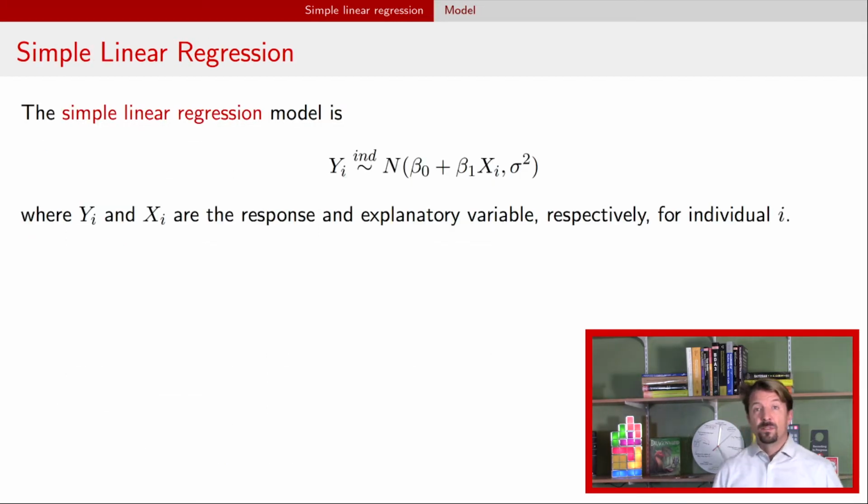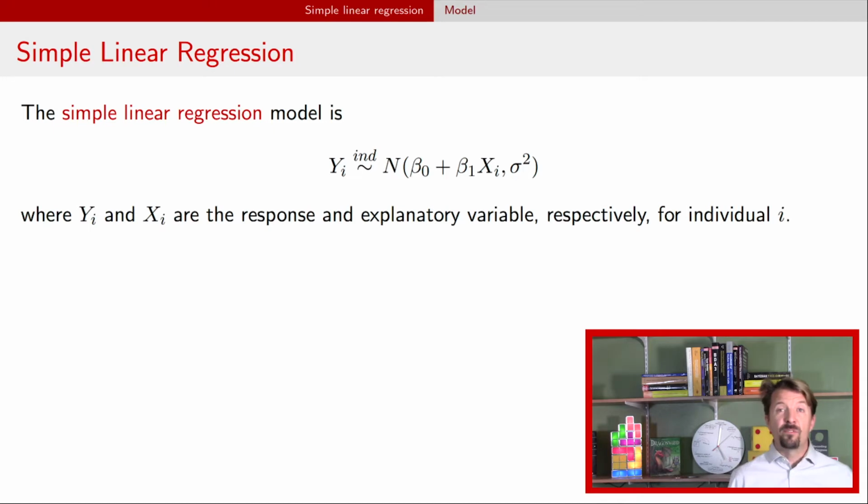All right, so here's the model. Hopefully, again, you're used to the normal distribution. If not, you might want to check out the video up here. The simple linear regression model is this model right here. It says we have observations, y, that is our response variable, and those response variables are independent, and they all have a normal distribution, but the mean depends on an explanatory variable, xi. The mean for a particular response variable for a particular individual, yi, is beta naught plus beta 1 times xi. And then they all have a common variance sigma squared.